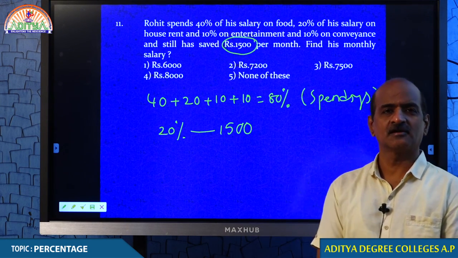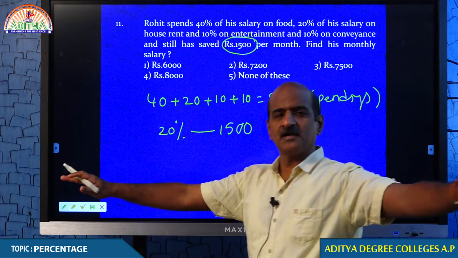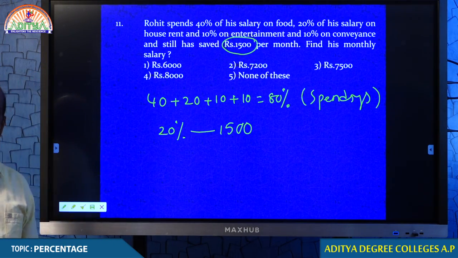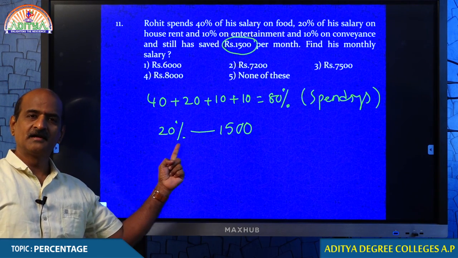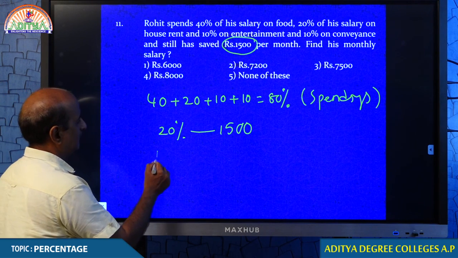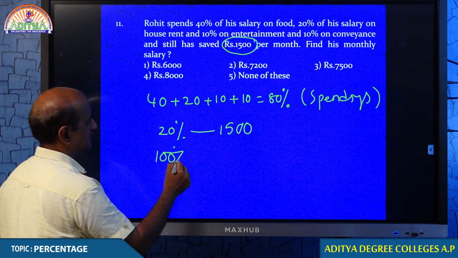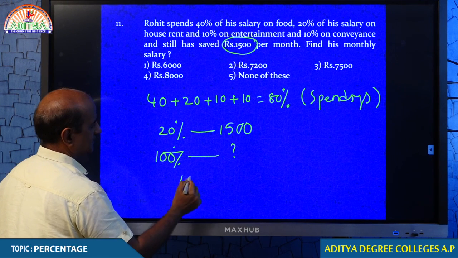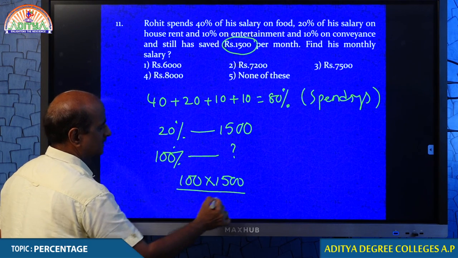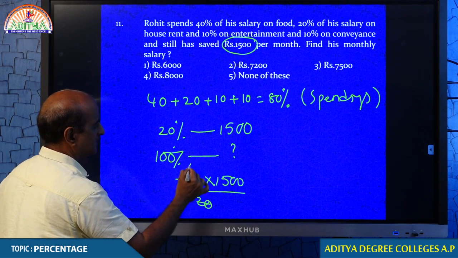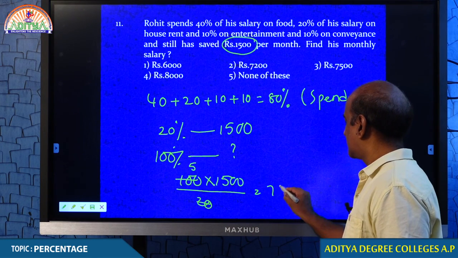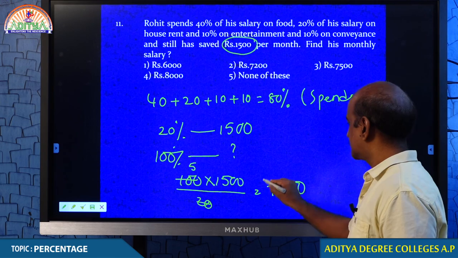When 80% of the amount is already spent by Rohit, how much percent must be remaining? 20% is 1500. Now, what is his salary? That is 100%. Therefore, students, 100 into 1500 by 20. I think you can easily get it. Therefore, your answer must be 7500.